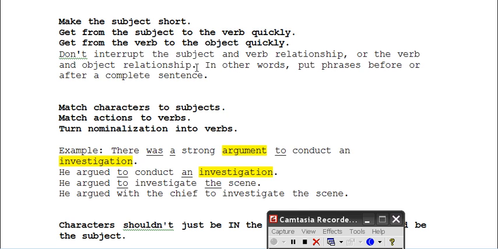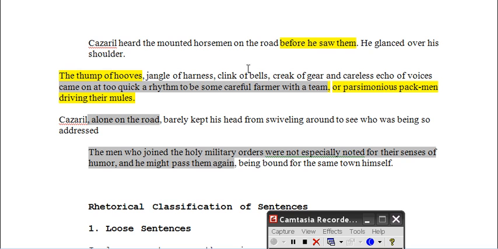So examples of where you put some sort of phrase or clause between a verb and an object would be a bad idea. An example of where you might interrupt the verb and its object: here would be "on the road," right? This phrase, and so the road would be the object, mounted would be the verb, and heard would be the verb, and Khosreel would be the subject.